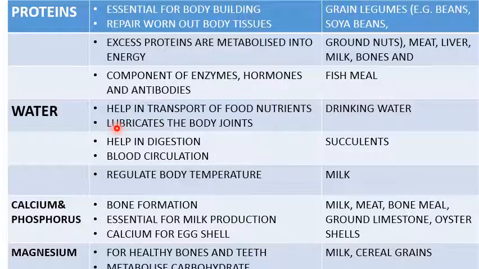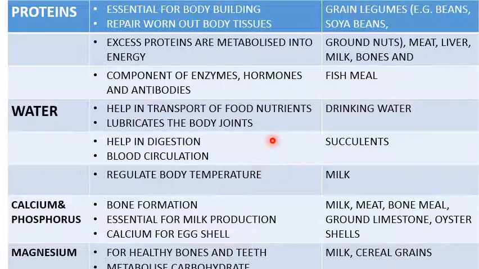Water also acts as a lubricant in the body joints, and it is essential because it helps in digestion. The feed they consume will be digested at high speed if there is water. It also helps in blood circulation. And lastly, water will also help to regulate body temperature.